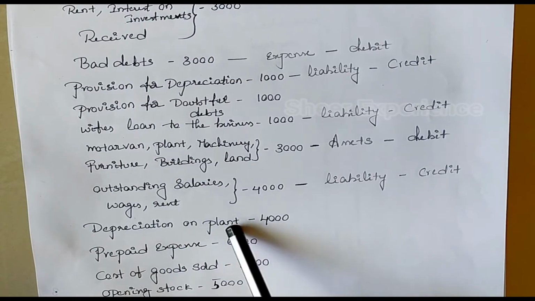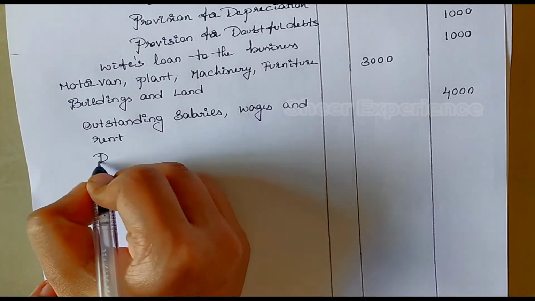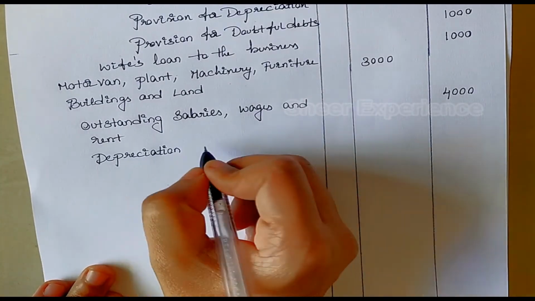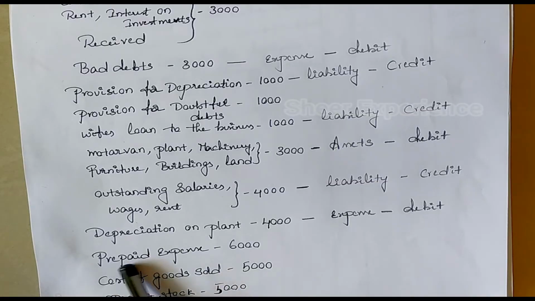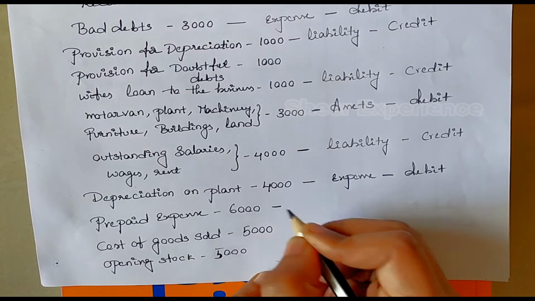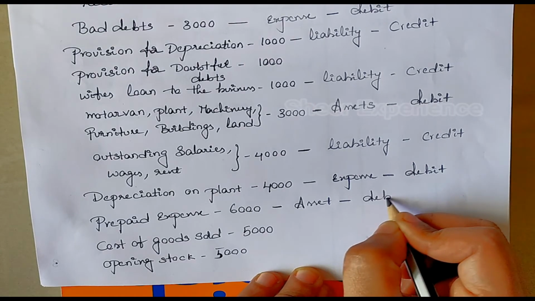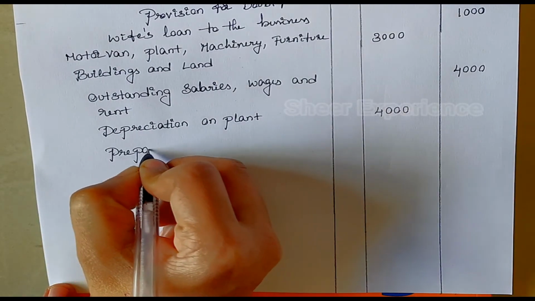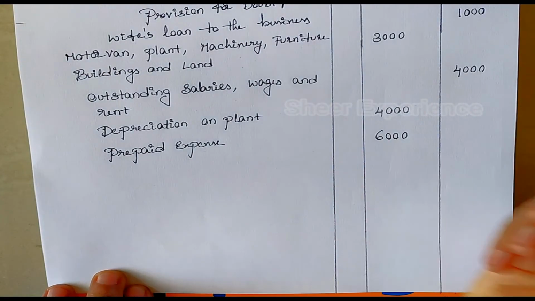Next is depreciation on plant. Depreciation is an expense. Expense should be debited. Amount is 4000. Next is prepaid expense. Prepaid expense is an asset because we have already paid the amount in advance. So it should be debited. So we are considering prepaid expense as an asset. As per the rule, asset should be debited. Amount is 6000.